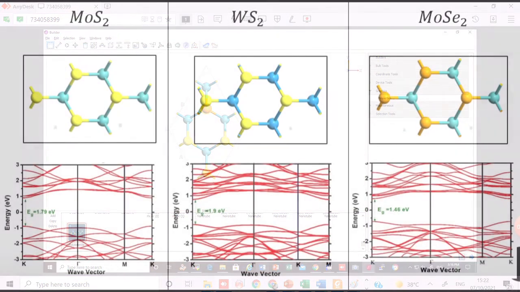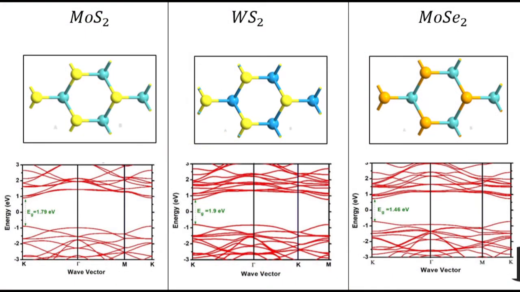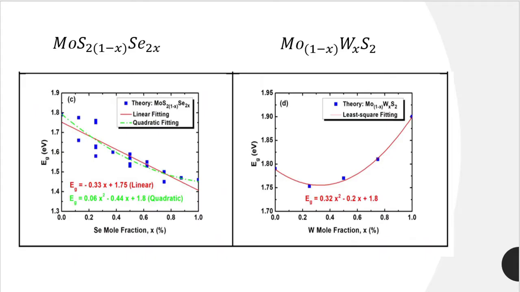We first ran band structure calculations and calculated the energy gap of each structure. In each case, we found a direct band gap at the special K point, which was in line with the experimental values. We plotted the energy gap versus the composition X for both cases of common cation and common anion,